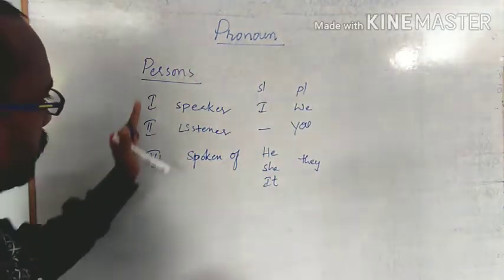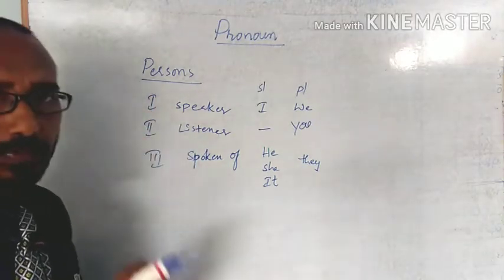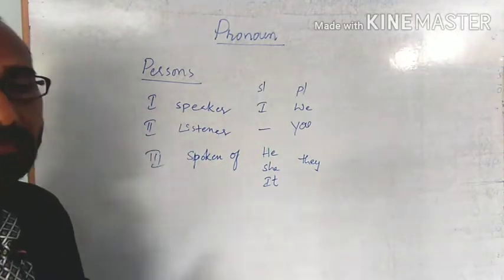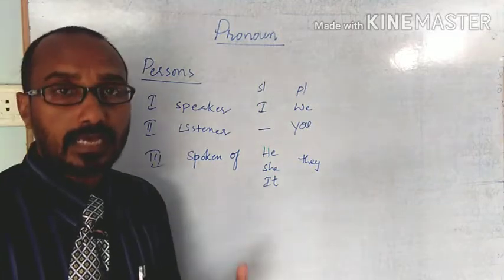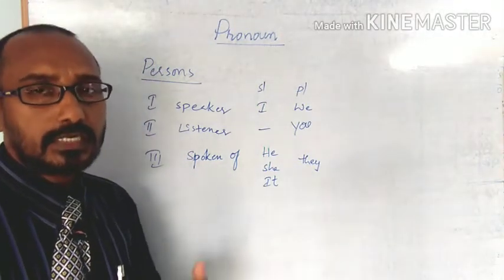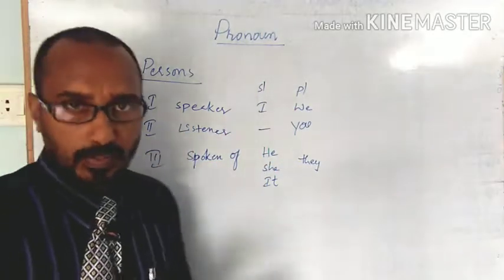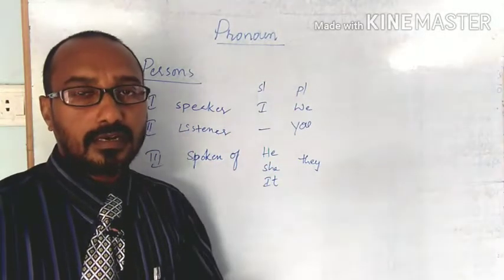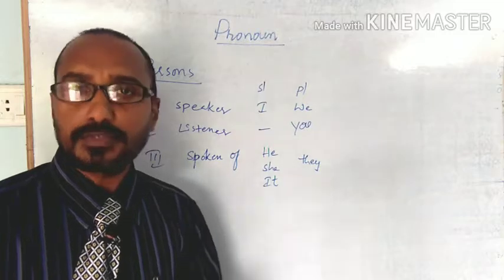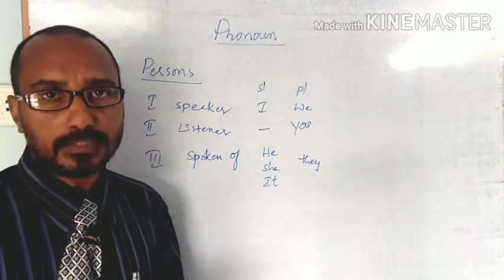Here these are the three persons. Speaker means, suppose I am the speaker now. I am a teacher, I am Mr. Srinivas. We are watching the YouTube channel Spoken English.